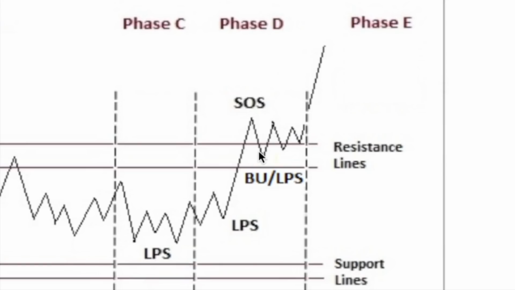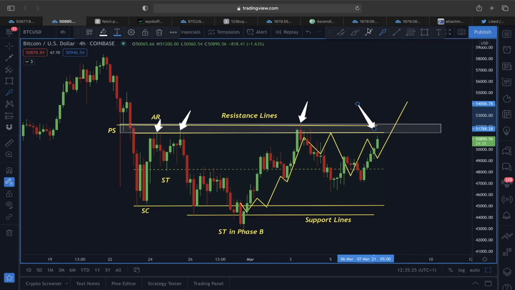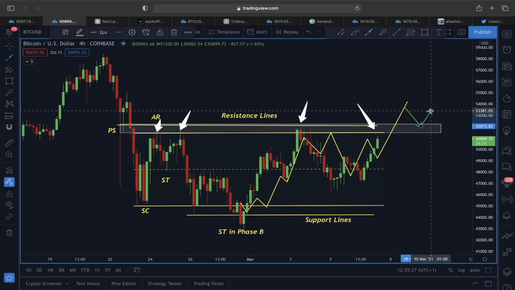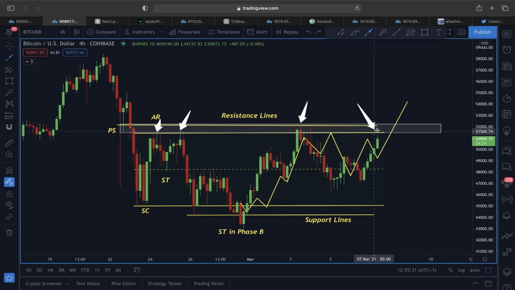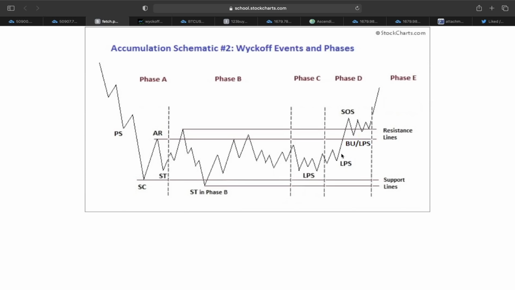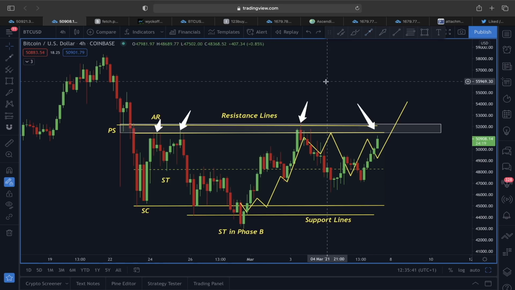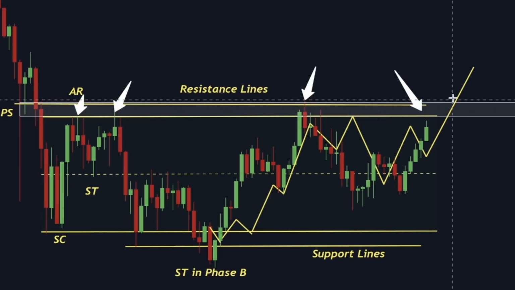And after the phase D area, if the price is going to find support above the previous resistance line like this here, then this is going to prepare us for another impulsive move just like here guys. After this phase C, there are going to be some very impulsive moves following the price action of Bitcoin, and that's why for us right now the price here has to break out of this resistance line guys. It is a very strong resistance, we know that because we have seen it plenty of times.